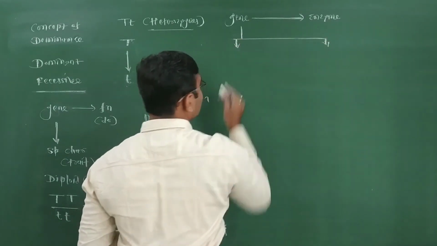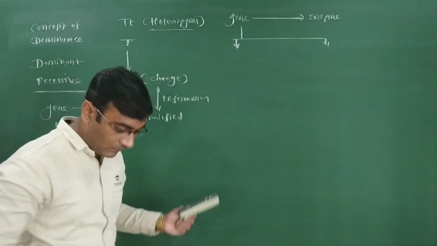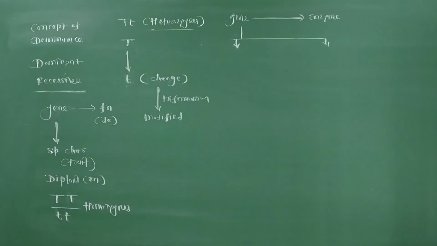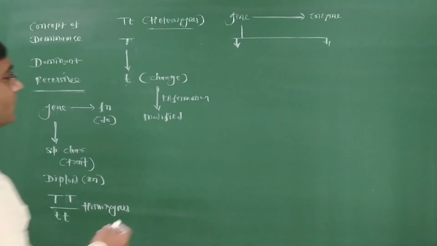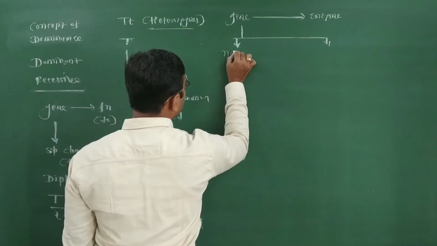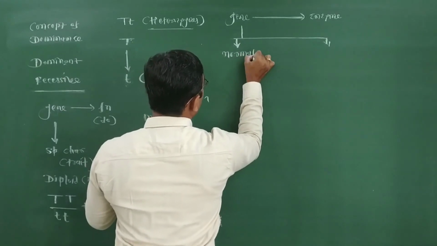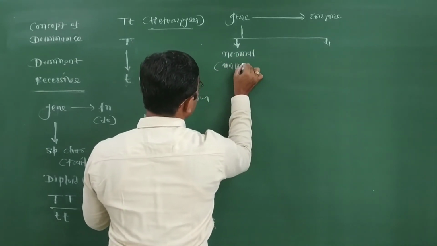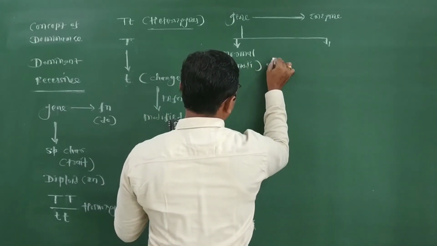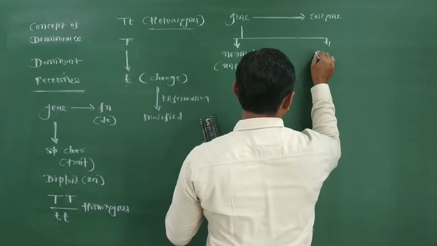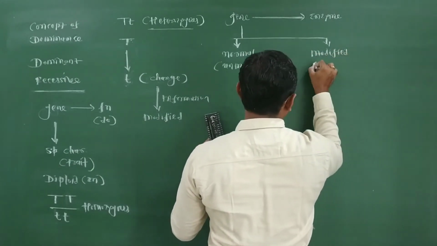Which are the two forms? One is the normal or unmodified gene or allele, and the second one is the modified allele.